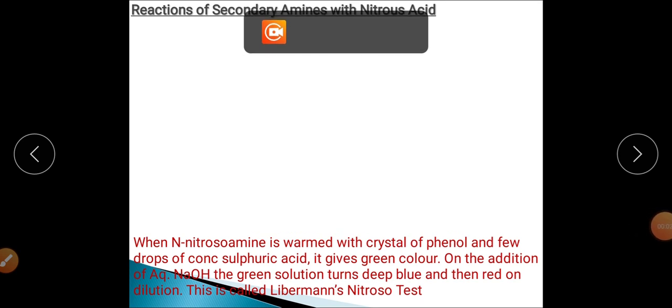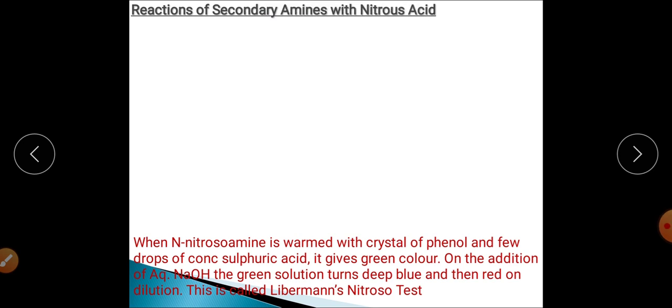Dear students, yesterday we discussed the reactions of aliphatic and aromatic amines, and we were discussing the reaction of amines with nitrous acid. As you know, this reaction is very important, because by using this reaction you can differentiate between primary, secondary and tertiary amines on the basis of the product formed by the concerned amine with nitrous acid.